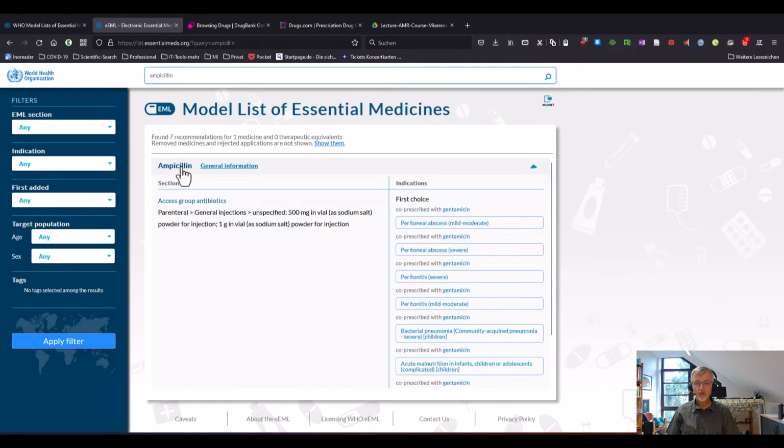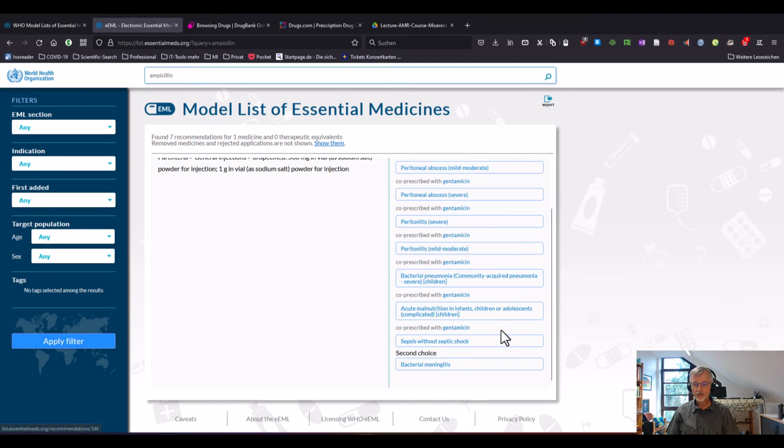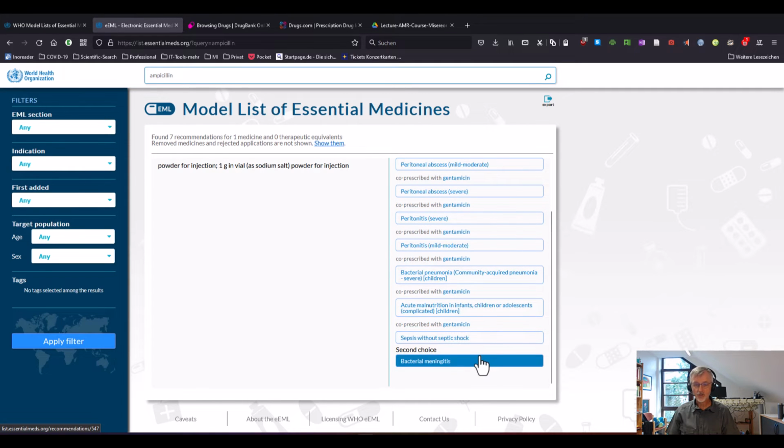And I can see in this section that it belongs to the access group antibiotics, that there is a parenteral use, and it's the first choice antibiotic for different pathologies, and it's the second choice antibiotic for meningitis.